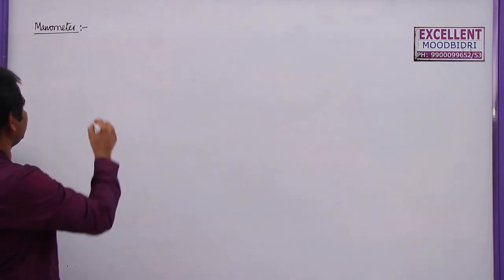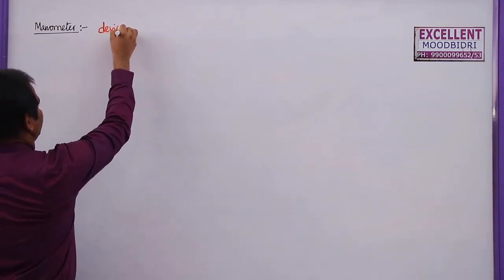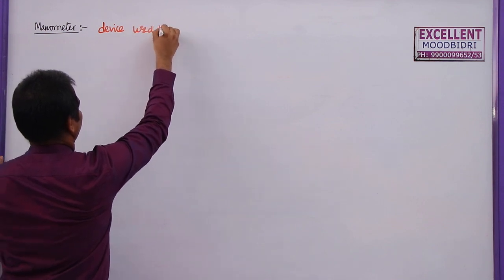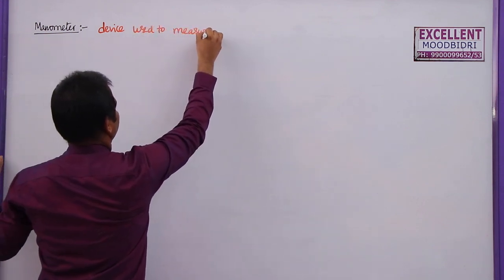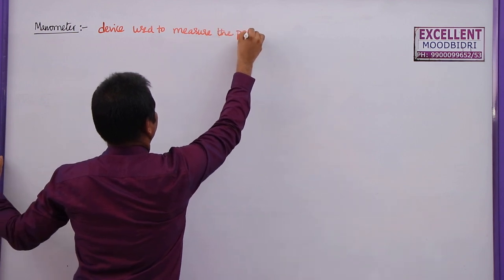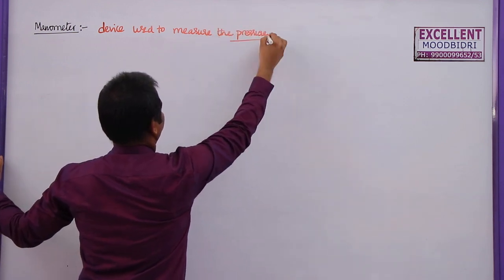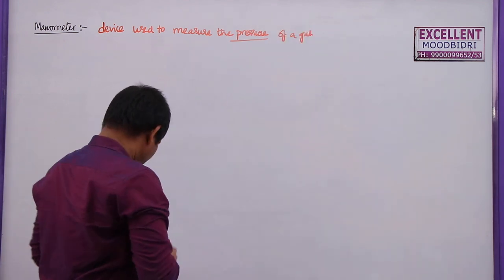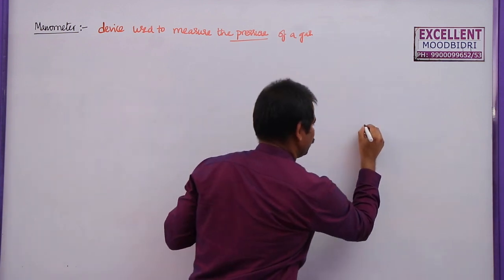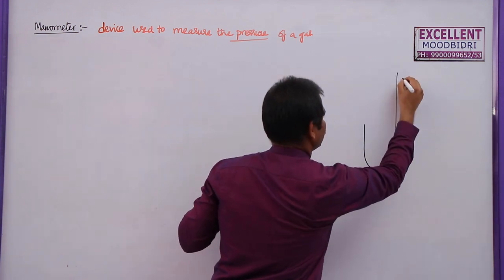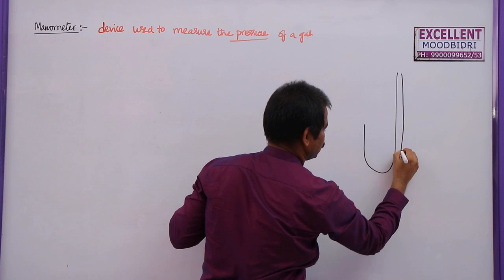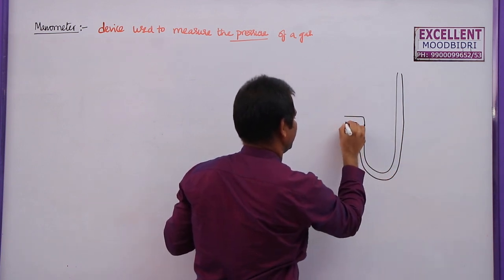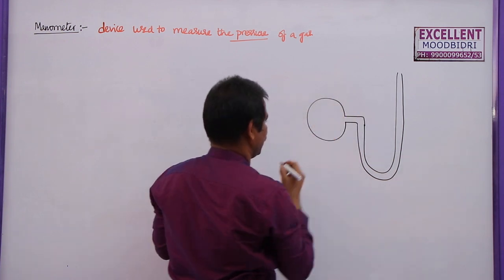Manometer. This is a device used to measure the pressure of a gas or liquid. Now, this manometer consists of a U-tube, which is connected to a glass bulb. So this is a glass bulb here.